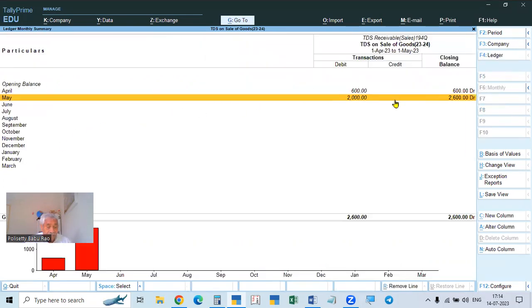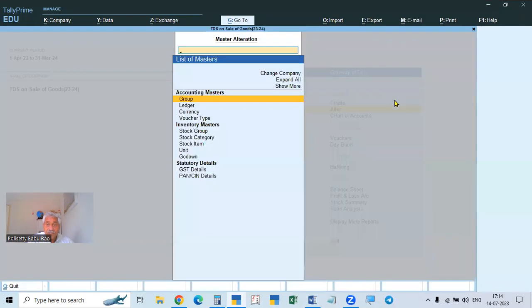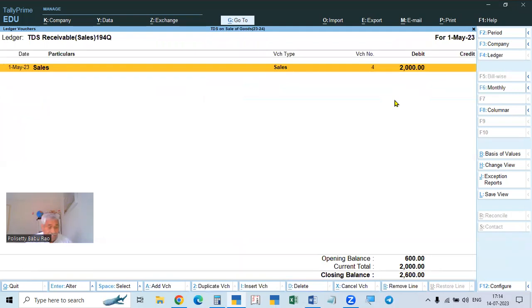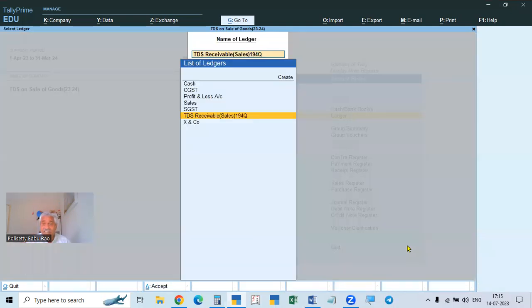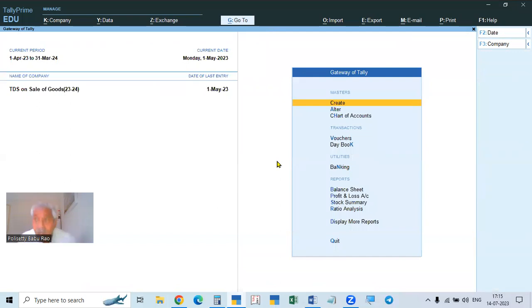Till the end, if you go to the ledger, see this. These are shown on the asset side, because this is on the debit side, so this is the balance. For the whole year, whenever deductions are made, after crossing the limit, all the bills will be deducted, and all the amounts will be shown here. This will be adjusted against our income tax payable to the government at the end of the year. This is about the TDS on sales.